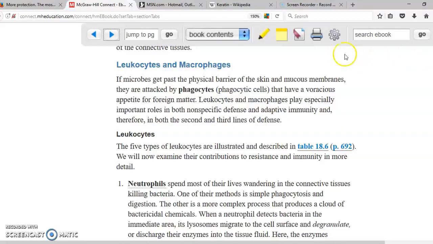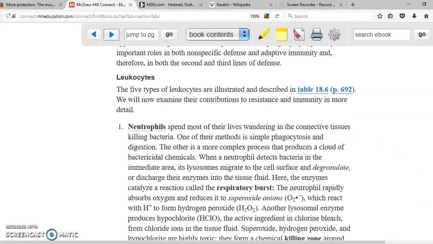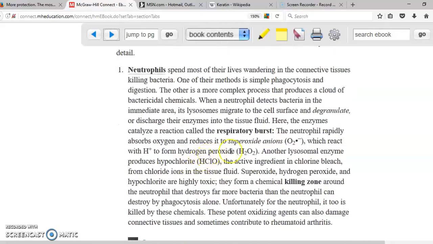The next one that is also non-specific is the leukocytes as well as macrophages, in other words, cells. The leukocytes are going to be the white blood cells. Neutrophils are the main cells that are going to be in charge of destroying microorganisms based on phagocytosis. But another one even more important than that is that neutrophils are going to use chemicals: superoxide, hydrogen peroxide, as well as hypochlorite. These are very important chemicals that are going to cause destruction of most of the microorganisms that are going to be available in that specific area. Unfortunately, neutrophils are going to be destroyed as well.